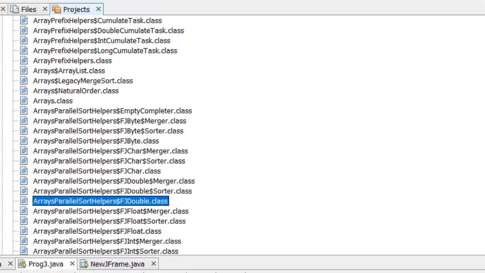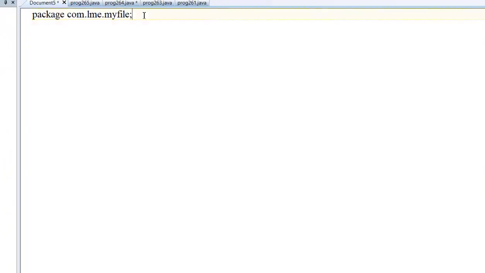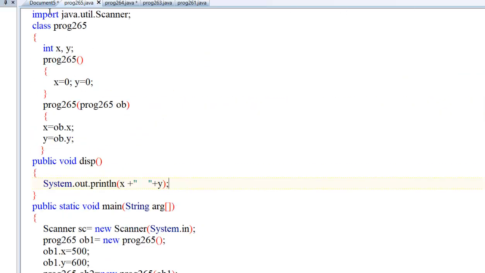The objective is that if we create a package, all our files will be stored in one location, and we can share all these files at a time. That is why we write import java.util in every program. Java is a root directory, util is one more directory, and under this there is a predefined class called Scanner.